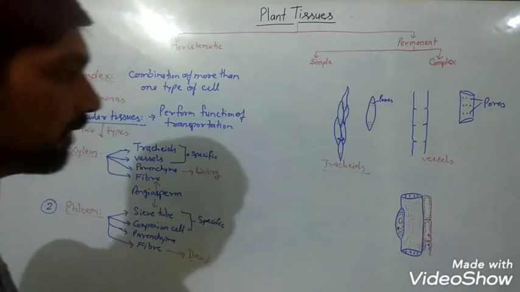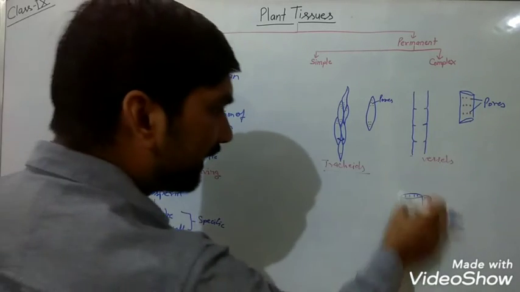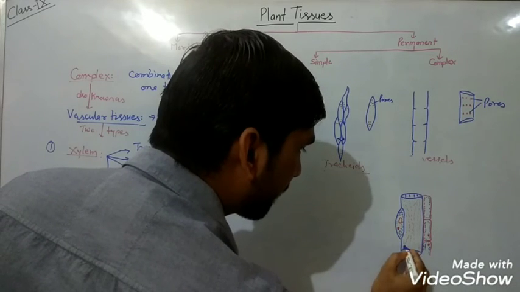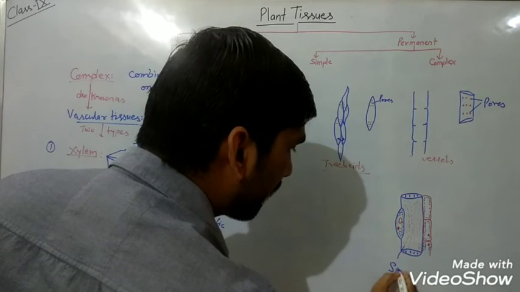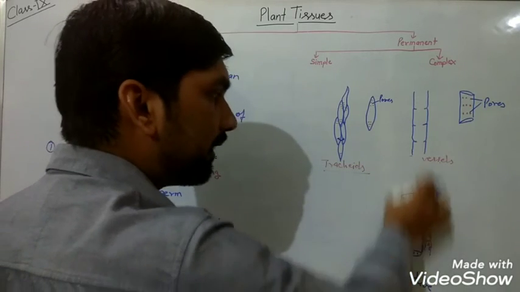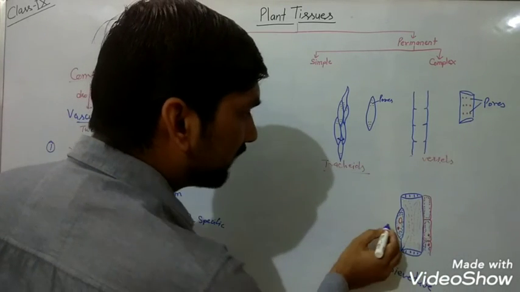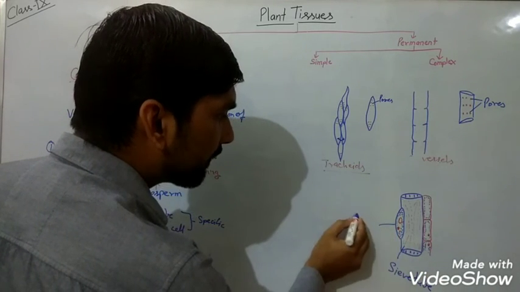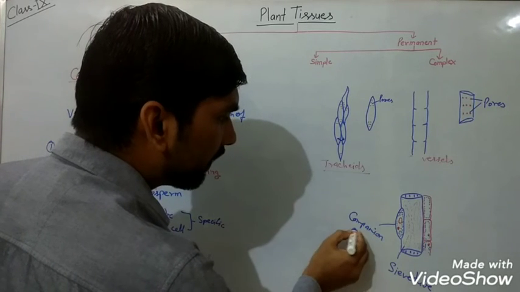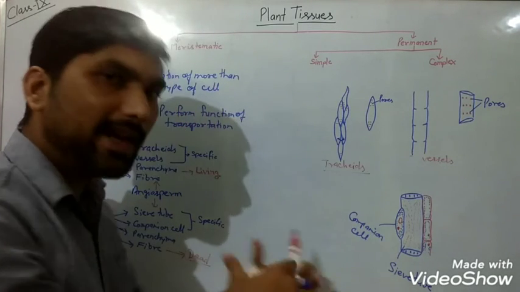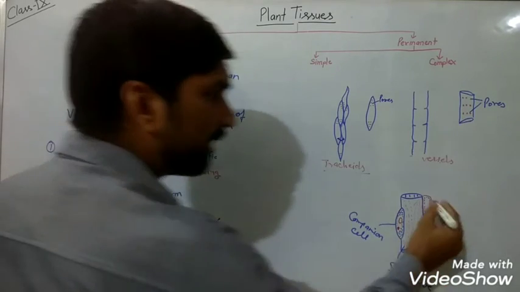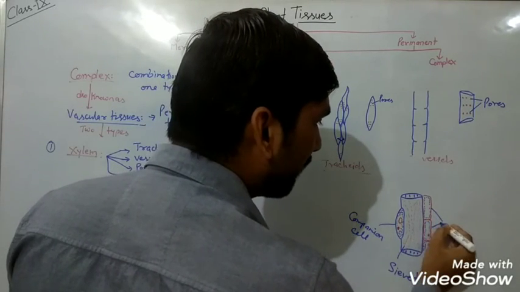When we consider about the phloem tissue, the middle is what? Sieve tube, through which the conduction of food will occur. This is what? Companion cell. Companion means what? Additional. Companion means addition, helping cell. These are what? Parenchyma.